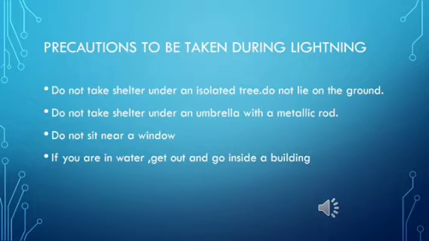The next one, do not take shelter under an umbrella with a metallic rod, because all of you know that metals are good conductors of electricity. So do not take shelter under an umbrella which has a metallic rod, because if you are holding it and it is made of metal, then it would be very dangerous. Third point, do not sit near a window. Why should you not sit near a window? Because the lightning can strike the window pane, or it could strike the metal which is near the window, and that could be dangerous.